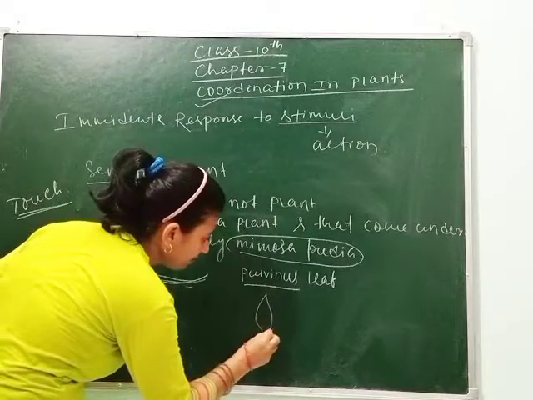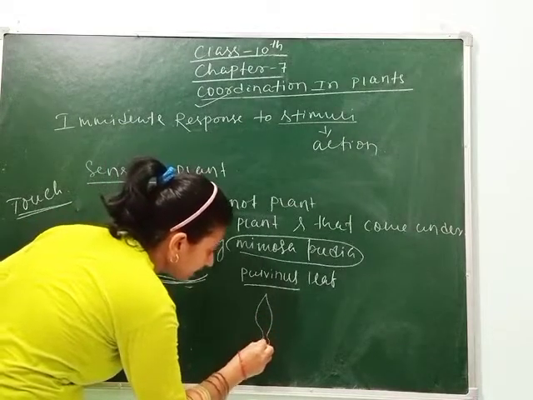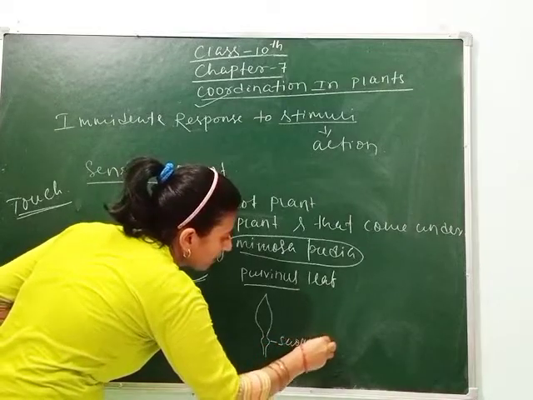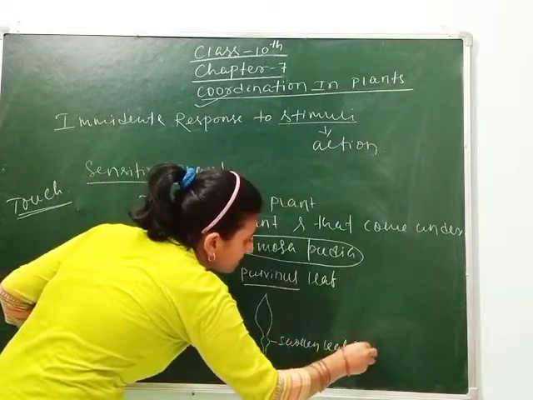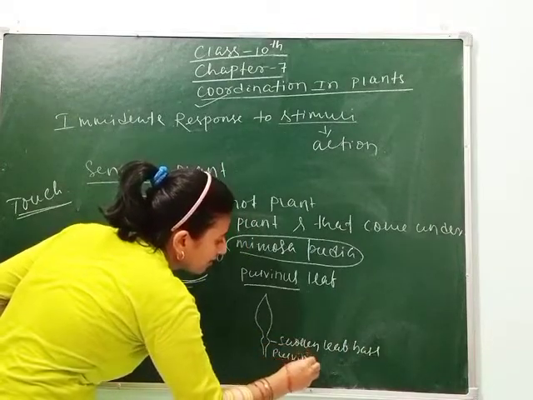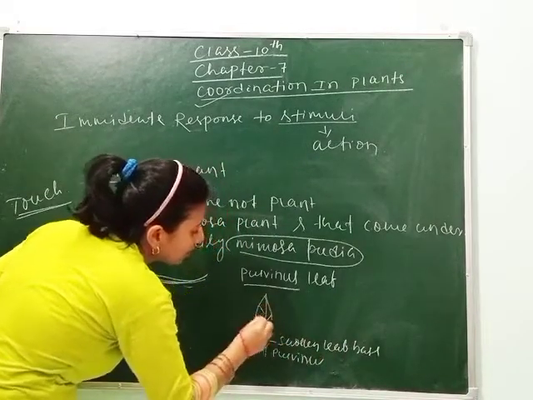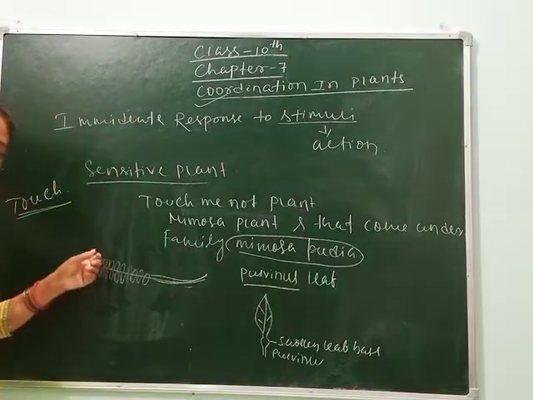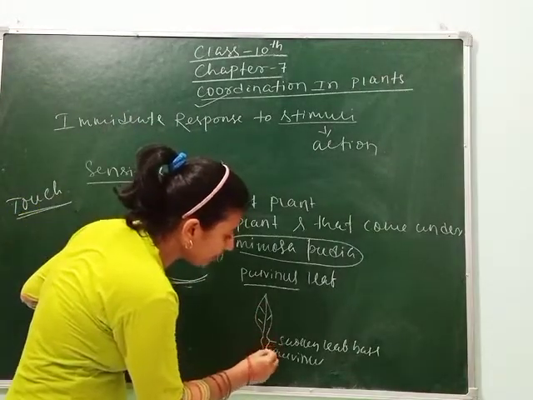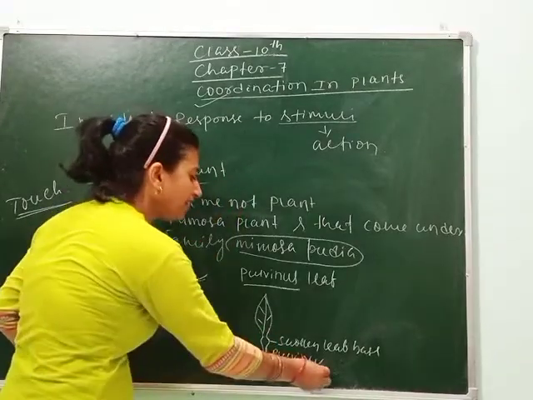Suppose this is the leaf and this is the leaf base. This swollen leaf base is called pulvinous.